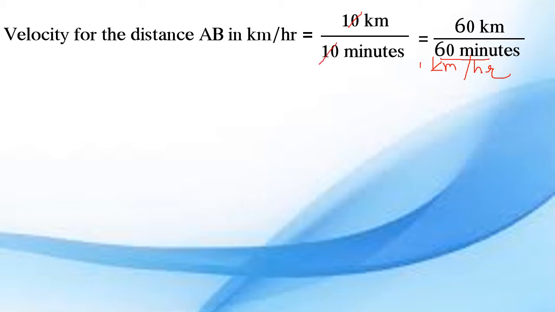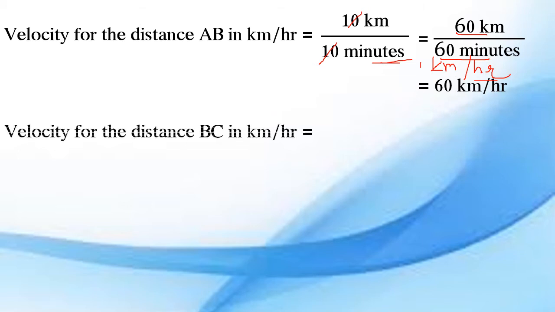So we have to convert this into minutes. So 60 minutes, we have to multiply by 60. So 1 into 60 upon 1 into 60, that is 60 minutes is 1 hour, and 1 into 60, that is 60 kilometer. So 60 kilometer per hour.